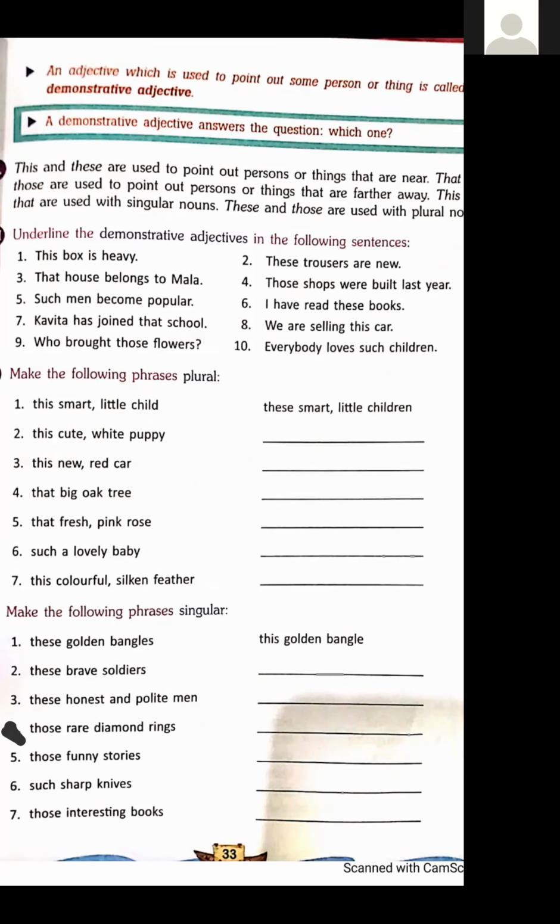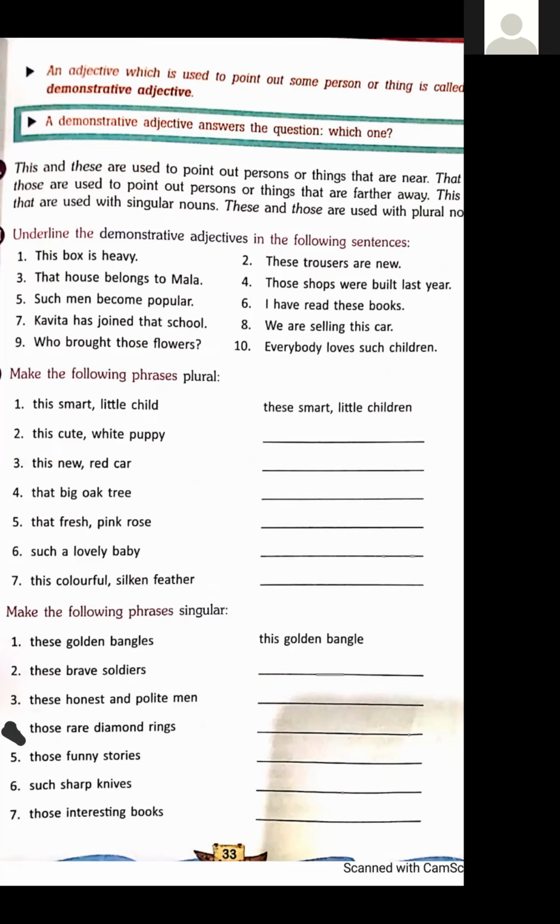Now plural is given and we have to make them singular. First one is again done for you. These golden bangles. Singular of these is this, and singular of bangles is bangle. This golden bangle.